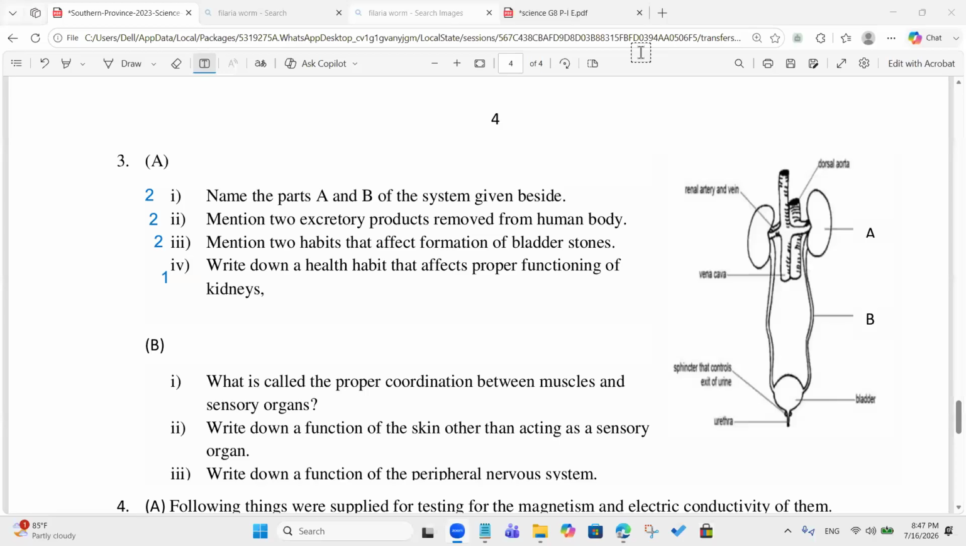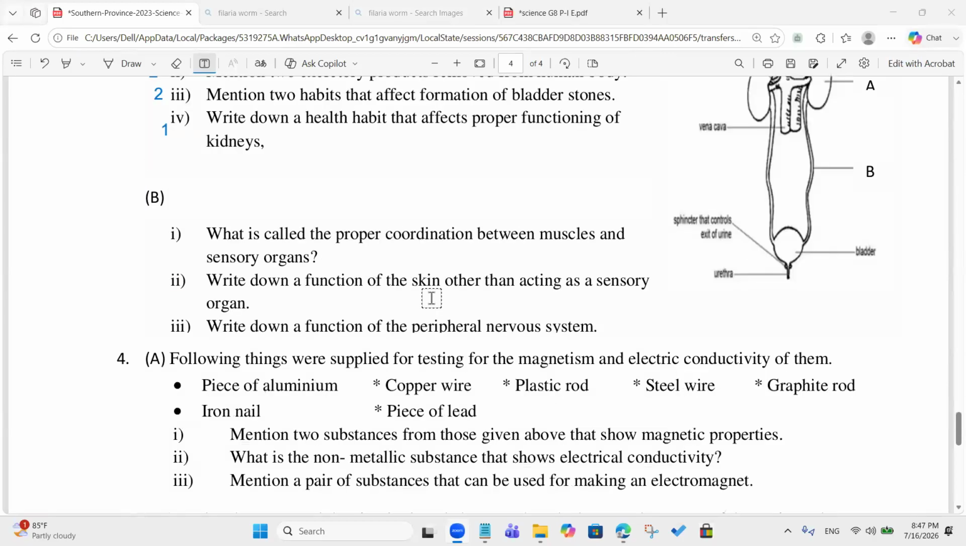Okay. What is called the proper coordination between the muscles and the sensory organs? The interaction between the receptors and effectors. Don't we have a single term for this? Having a good interaction between receptors and effectors in order to react to the changes inside the body and in the surrounding environment. Okay, you have written the wrong answer.